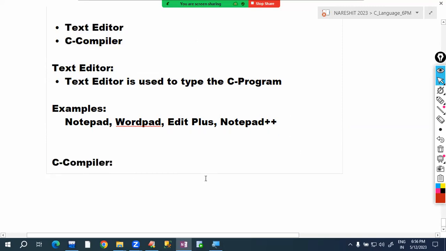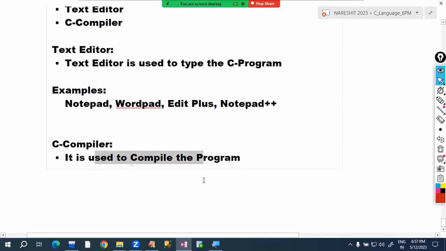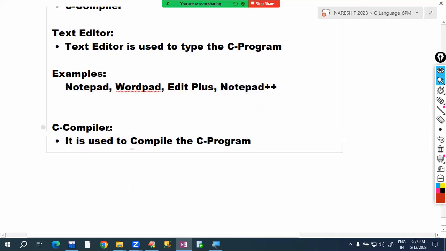The C compiler is used to compile the C program. So first we are typing the C program in a text editor. Next we are compiling the C program by using a C compiler.